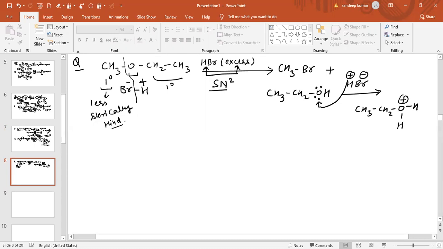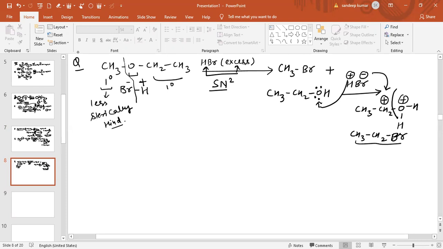Because the positive charge on oxygen is less stable, the bond will break. Now this carbon will acquire positive charge, so this Br minus will attack on this carbon. So again the product obtained will be CH3CH2Br. So this is basically the final product.